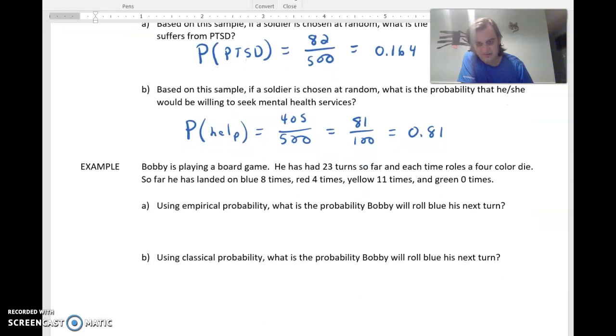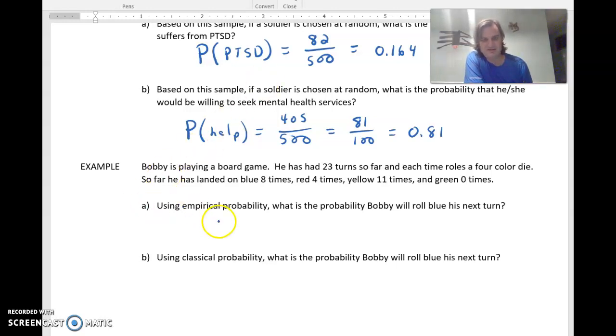I think I have one more example here. Bobby is playing a board game. He has had 23 turns so far, and each time rolls a 4-colored die. So far he has landed on blue 8 times, red 4 times, yellow 11 times, and green 0 times. Okay. So maybe there's something wrong with this die. Maybe it's not weighted evenly, distributed evenly, or maybe it is. Maybe this is just the luck here.